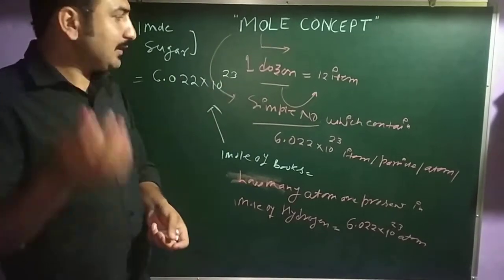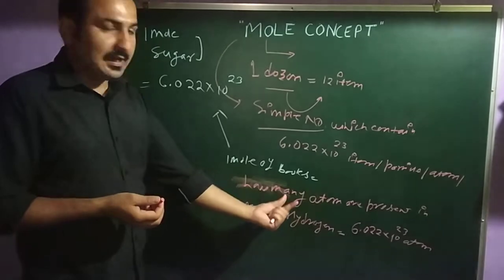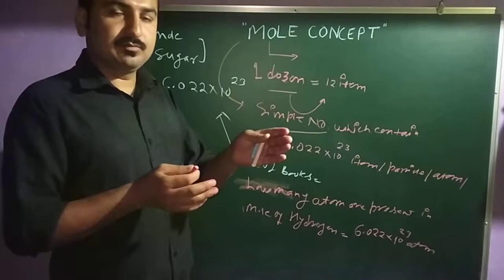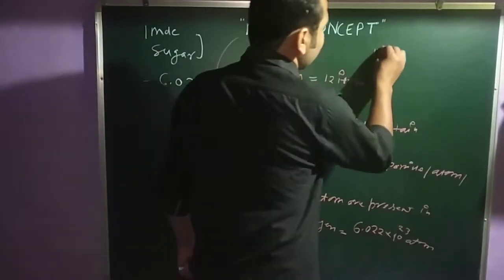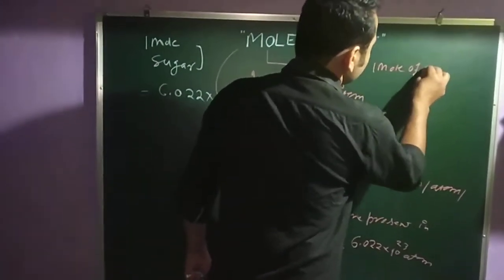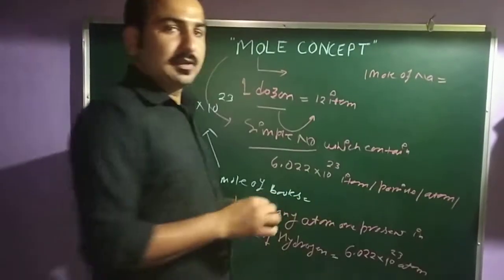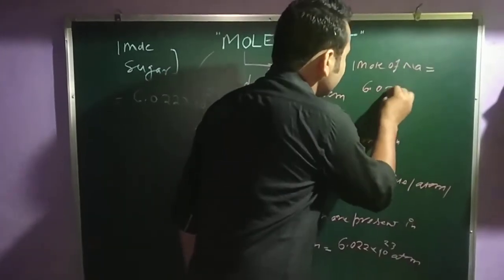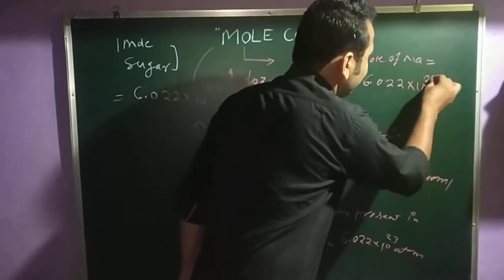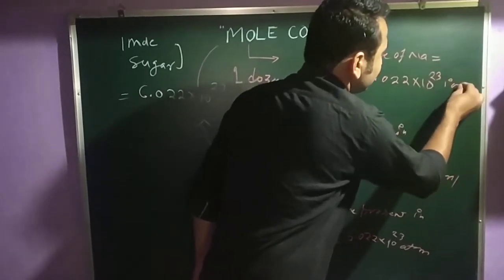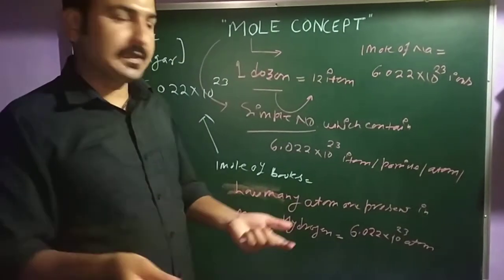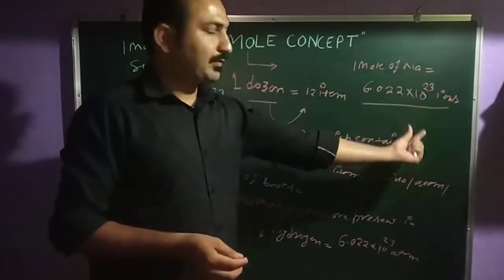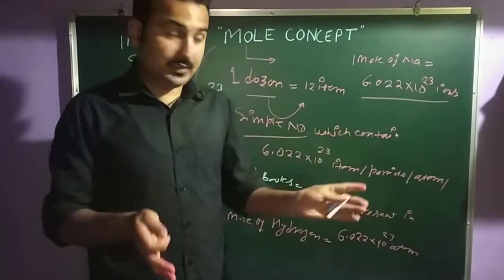And the same thing, how many ions are present in 1 mole of sodium? Same thing: 6.022 × 10 to power 23 ions. So it is defined what 1 mole is.